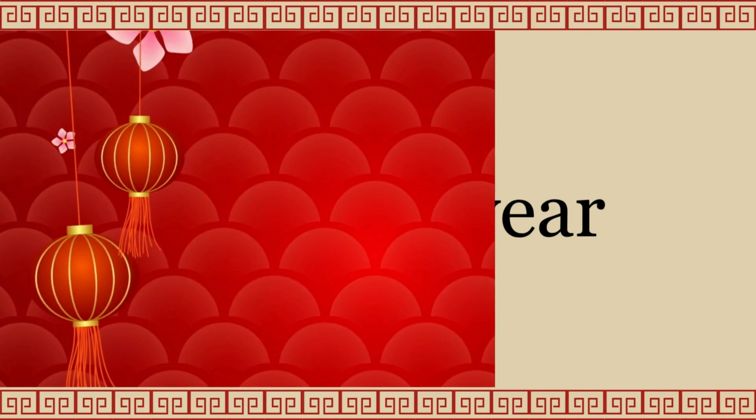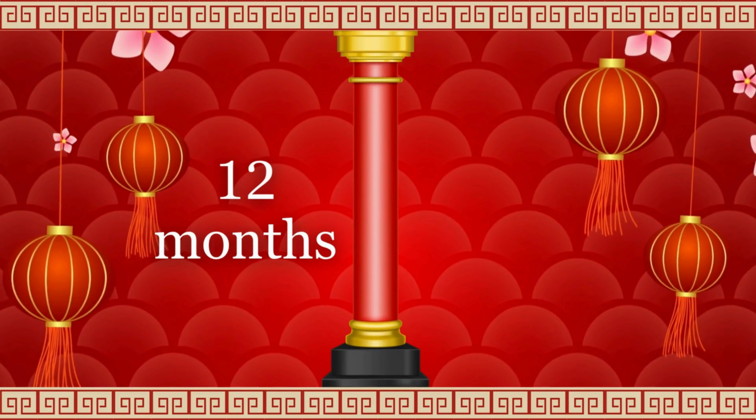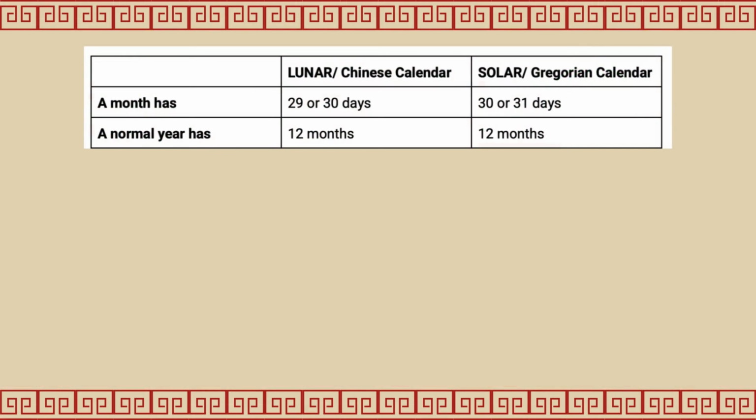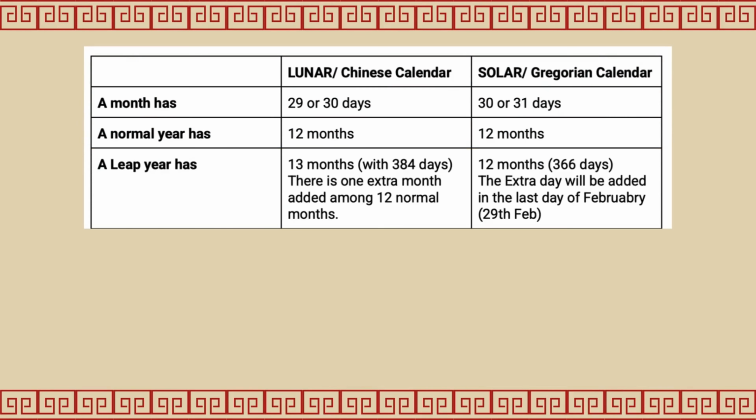It is because not all Chinese or lunar years have 12 months. Some of them will have a 13th month, which is called a leap year. While a solar leap year only adds 1 day into a year, the lunar leap year adds a whole month into it. Why is that?